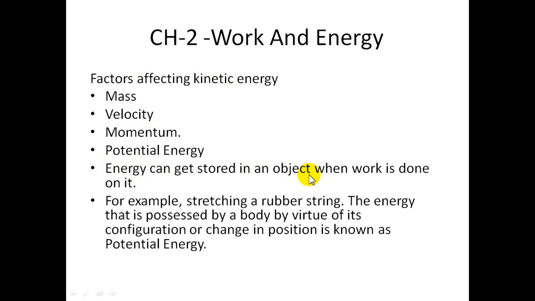Energy can get stored in an object when work is done on it. For example, stretching a rubber string. Okay, the energy that is possessed by a body by virtue of its configuration or changing position is known as potential energy. Now suppose when you stretch the rubber and then you leave the rubber, rubber की configuration change की गई, right? वो उसको स्ट्रेच करके छोड़ा गया है. It tries to come to its rest position. इसी तरह बॉल को जब हम ऊपर हाइट से छोड़ते हैं, वो अपने रेस्ट पोजीशन पे आना चाहता है वापस से. So that is called potential energy.